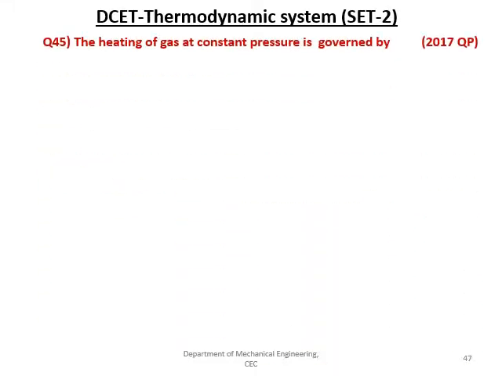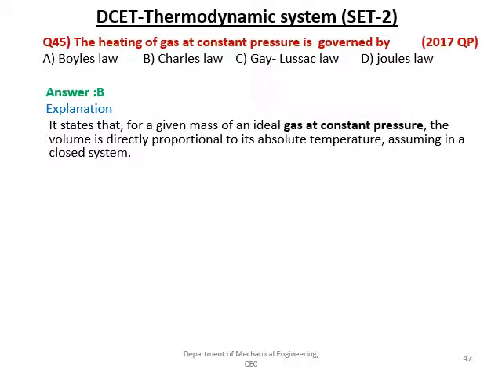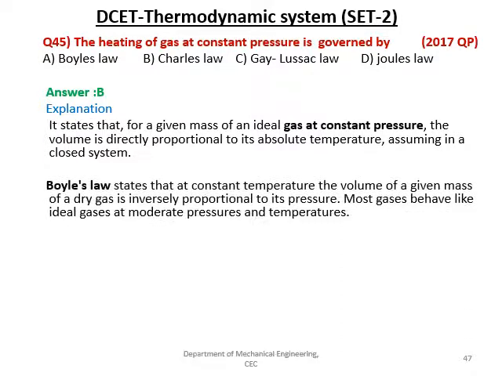The next question is, the heating of the gas at a constant pressure is governed by Boyle's law, Charles' law, Gay-Lussac's law or Joule's law. The right answer is B, and the statement is that the volume is directly proportional to absolute temperature, assuming it is a closed system.